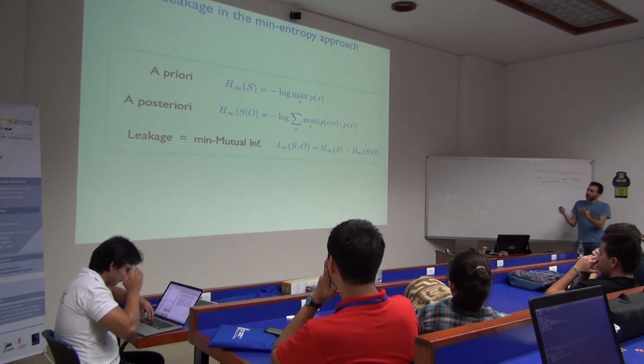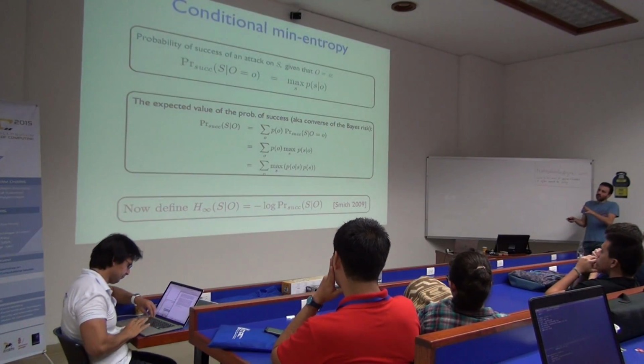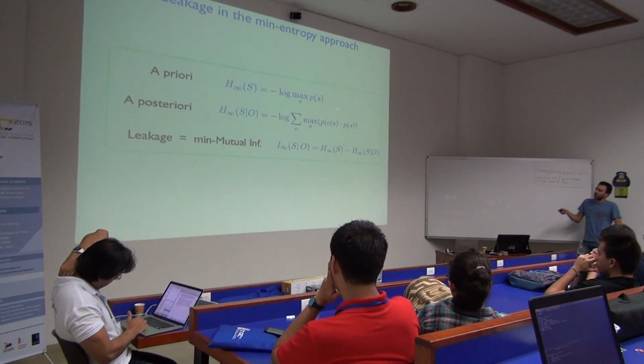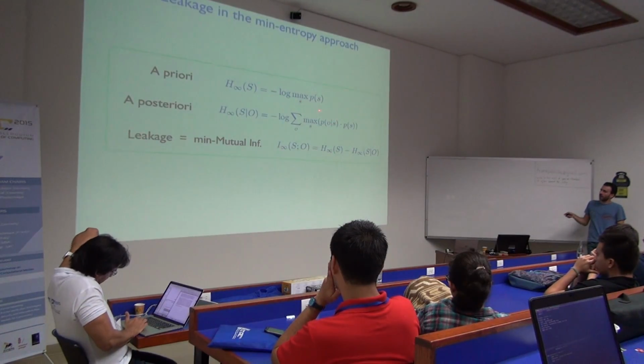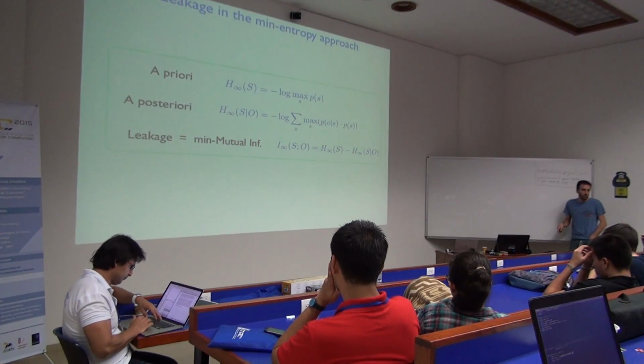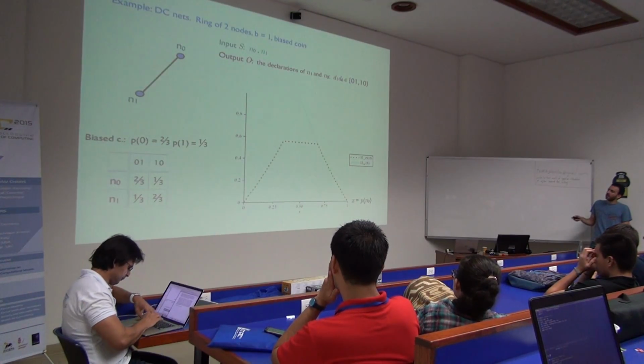I mean, the important thing here is to see the difference between the one and the other. The nice thing here is this has a simpler, so more clear operational interpretation, which makes things easier to follow. It also makes the formula simpler, so these are considerably similar formulas as before. And again, to define leakage, I'm just taking the difference between the two, so nothing more than this. And again, similar example, dining cryptographers, 2 users, biased coin. This is a channel exactly what I had before.